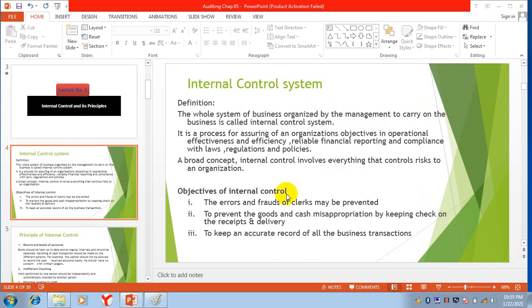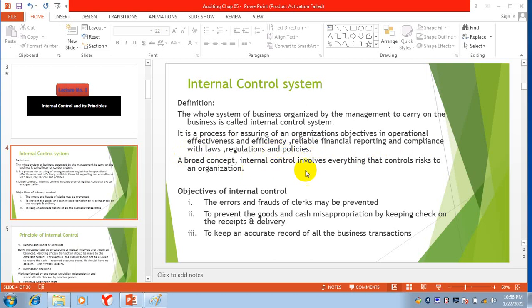The main purpose of internal control is to develop a system in such a way that we will get effectiveness and efficiency, the financial reporting will be reliable, and there is compliance with the laws, that is, a system which follows the laws, regulations, and the policies of the company.